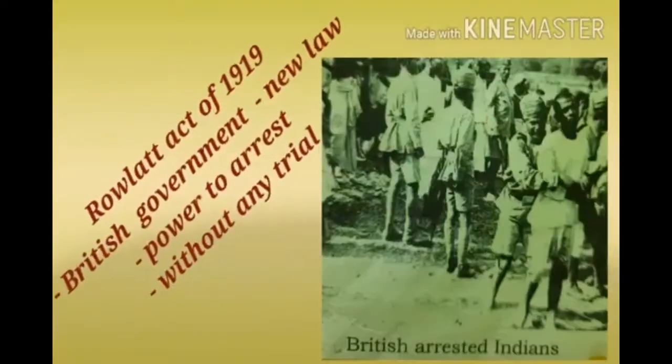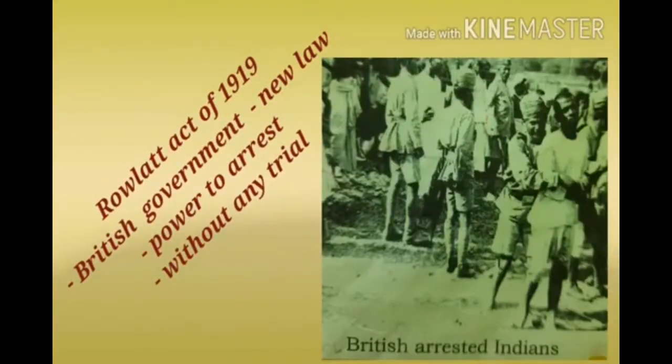Children, next we learn the Rowlatt Act of 1919. The Rowlatt Act of 1919 led to agitations by the Indians. Children, after the First World War, the British passed several unjust laws to suppress the Indians. In 1919, they passed new laws under the Rowlatt Act.